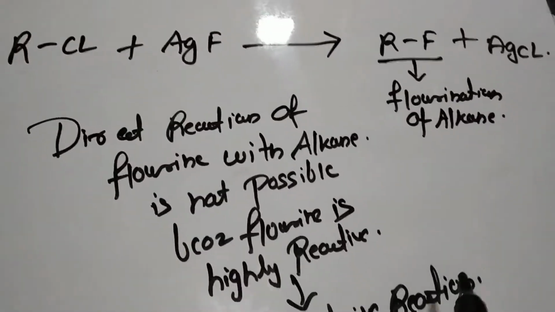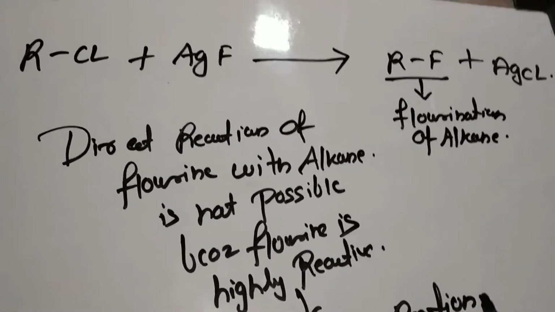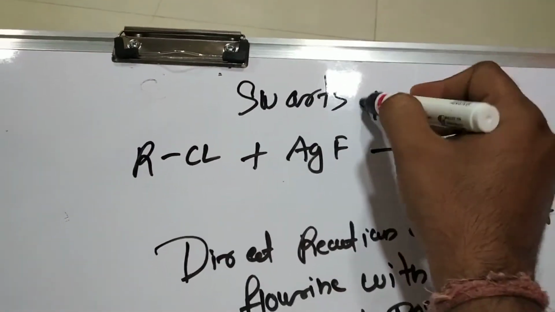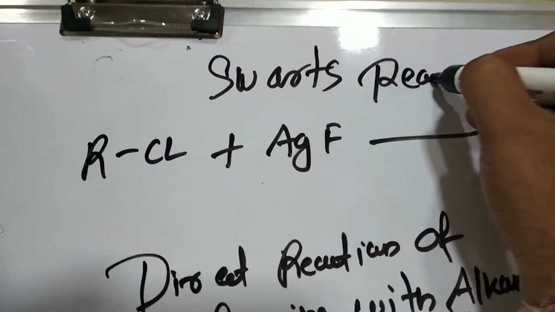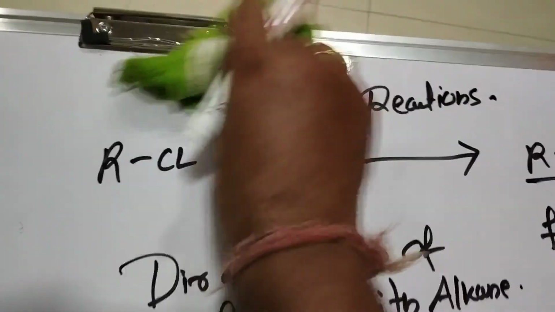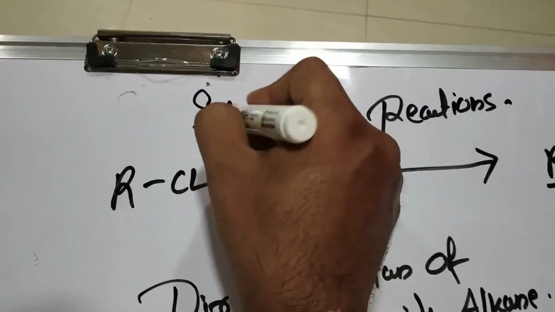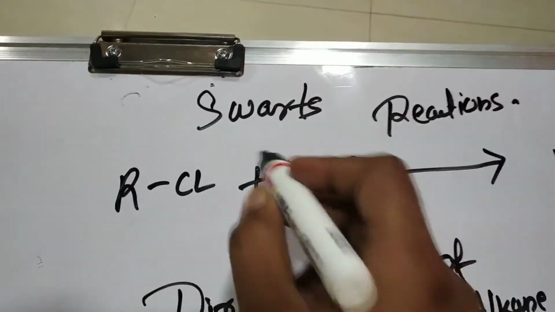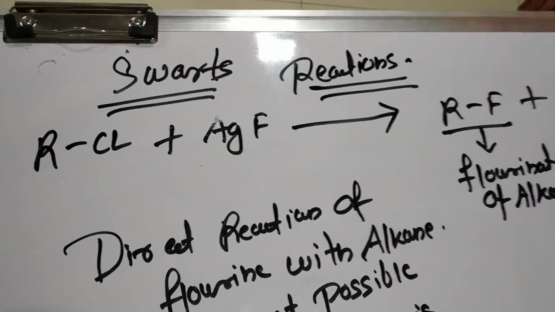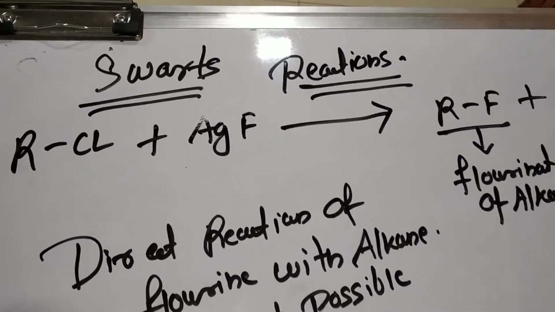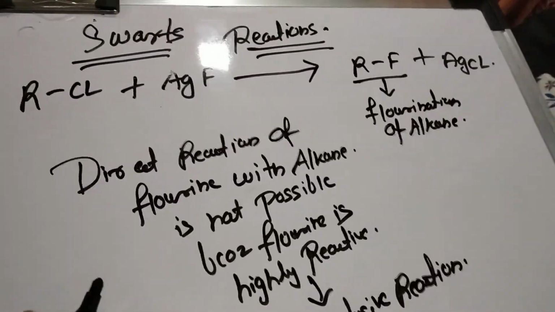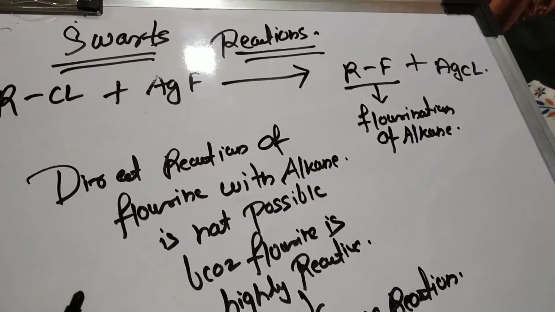So my dear students, that is why for the fluorination of alkanes, we are using the reaction called the Schwartz reaction. This reaction is very, very important. So two reactions I have told you today, the Schwartz reaction and the Finkelstein reaction. These two reactions are generally asked in the exam and are very, very important. So it is enough for the day. Thank you very much.